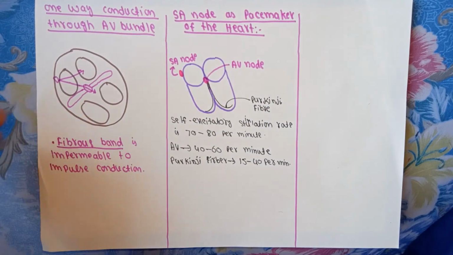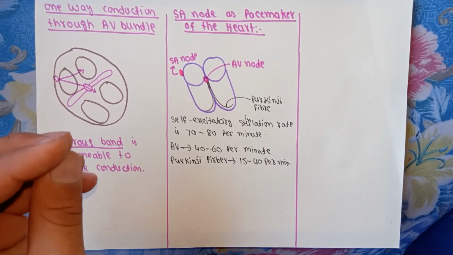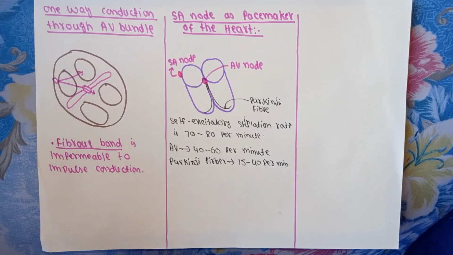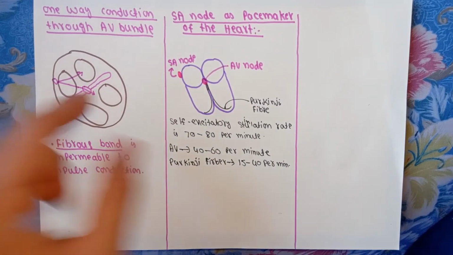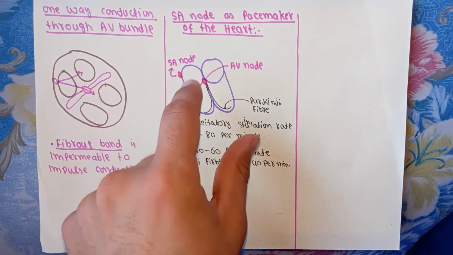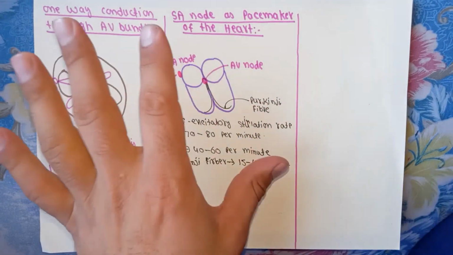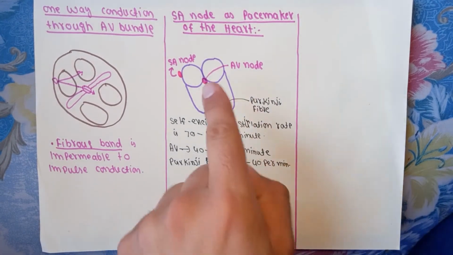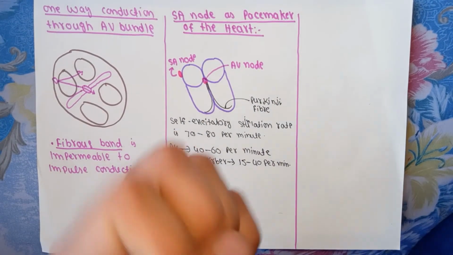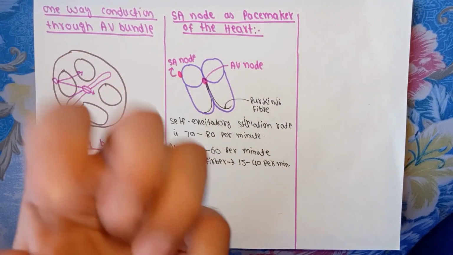Pacemaker means that electrical activity is produced in the SA node. The SA node is the pacemaker of the heart, which means that electrical impulse is produced in the SA node. This is the SA node. Here electrical impulse is created, its self-excitation occurs, and this impulse is transmitted to different parts of the heart. This is normal. Sometimes the AV node and Purkinje fibers can also undergo self-excitation.